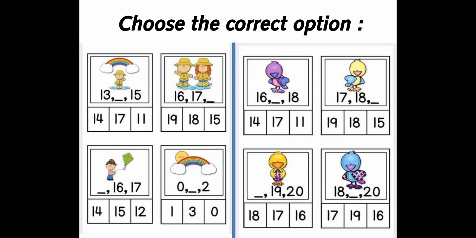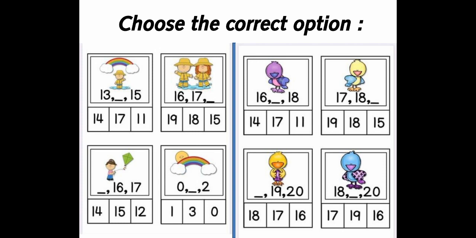Here you are going to choose the correct option. Look at the first box. There is number 13, then there is a blank line, and then 15. What comes in between 13 and 15? Which is that number that comes between 13 and 15? Your options are 14, 17 and 11. And the correct option is 14. 14 comes in between 13 and 15.